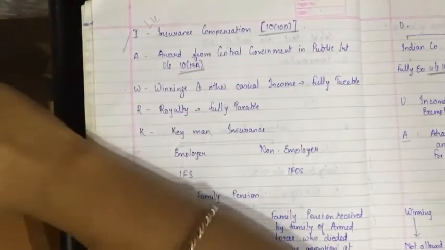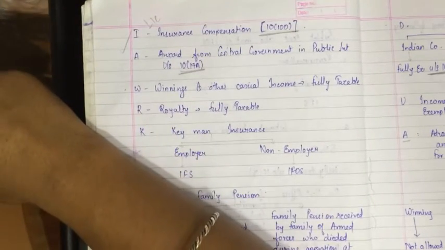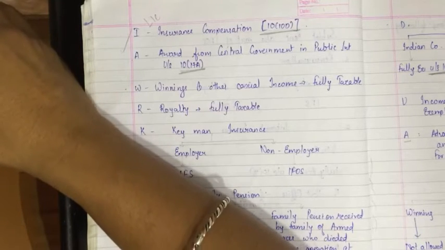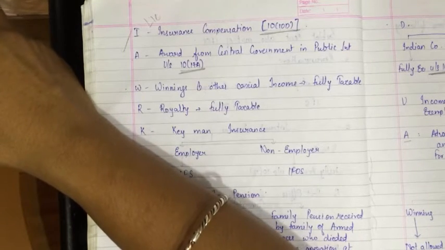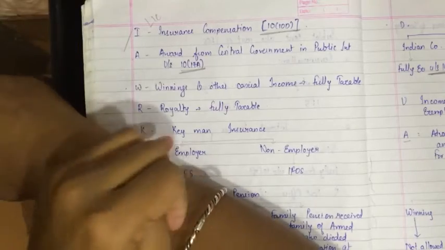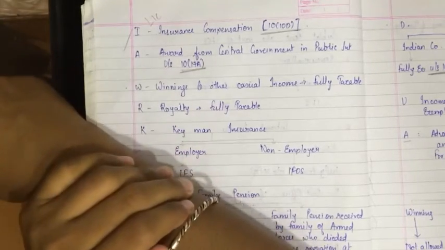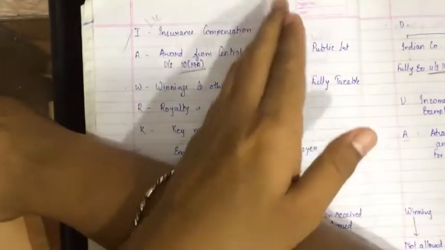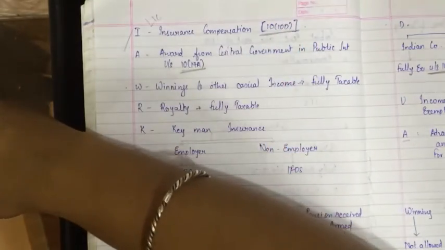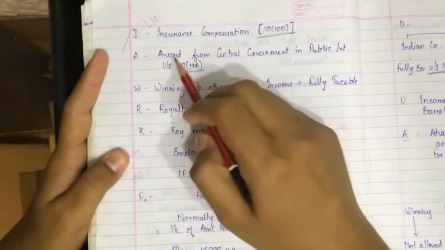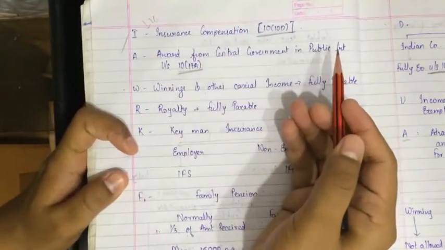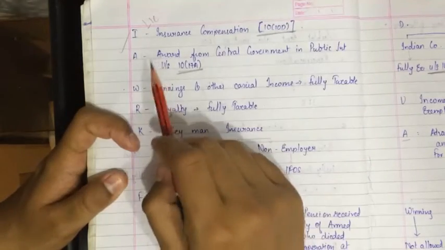So that's why the general public invests in LIC. Generally every person in Mumbai or in India prefers to take an LIC because it is a tax savior. At the time of receiving also, it is a tax savior. So under what section are we getting exemption for LIC insurance compensation? Under section 10 subsection 10D. I hope you have understood this. Please copy this much. I hope you have copied.